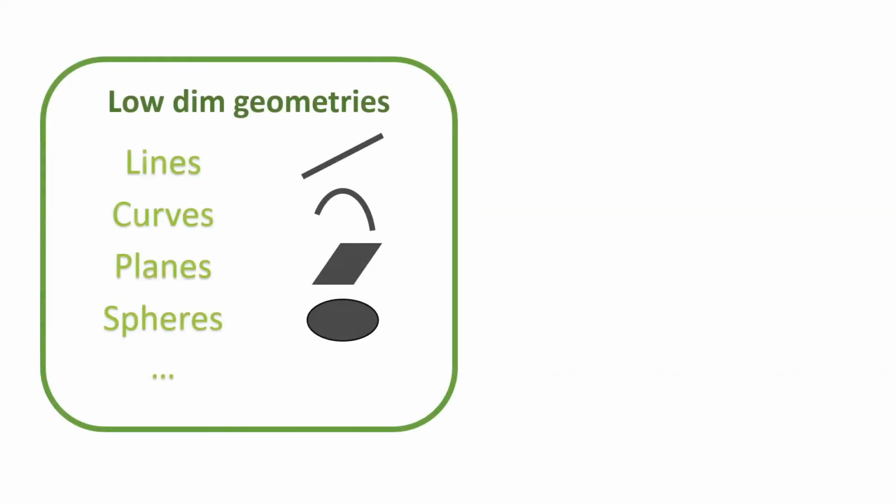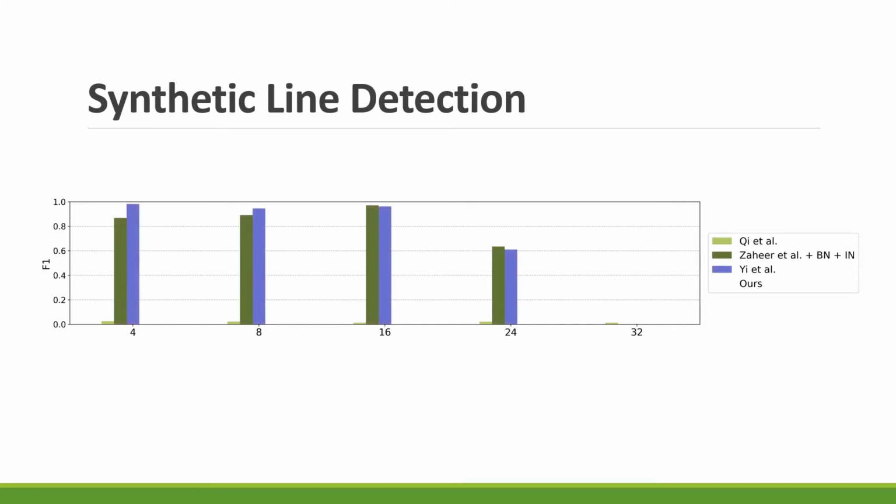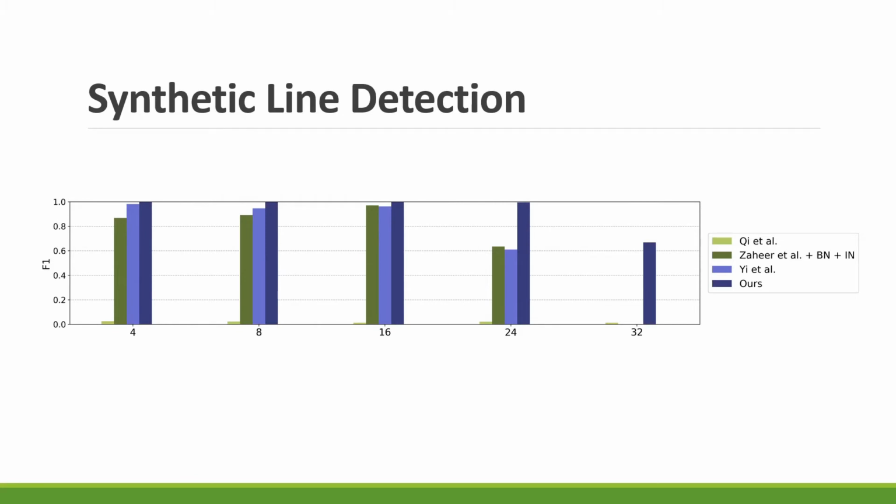As a simple diagnostic test, we created a simple dataset of lines in high-dimensional spaces. This is a two-dimensional projection of a subsampled 8-dimensional line in noise. The task of the network is to predict the foreground probabilities for all points given only the coordinates. For the baselines, we use PointNet variants and measured the F1 score on the test split. Choy et al. failed to achieve good performance. Augmented ones and Yi et al. achieve good performance but fail beyond 24-dimensional spaces. However, ours achieves high F1 scores on all dimensions.